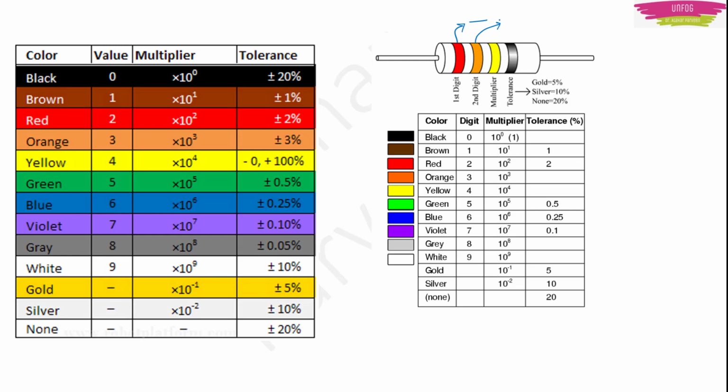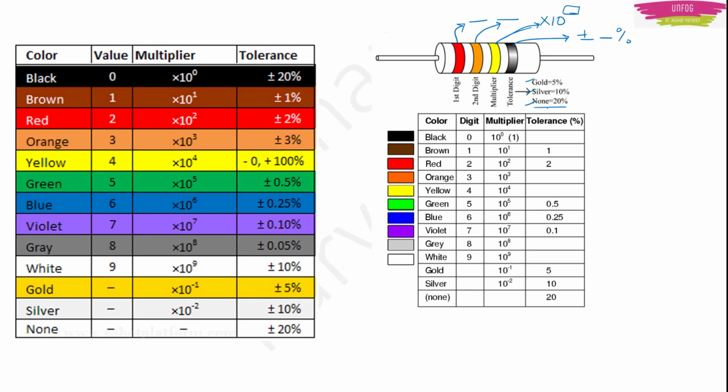The second color will give you the second digit. The third color is a multiplier. It will give you a number which will be the power of 10. That number will be given by this third color. The fourth color will give you the tolerance, which is plus or minus some percentage. That could be gold, silver or none.